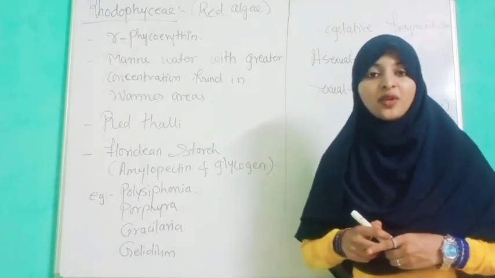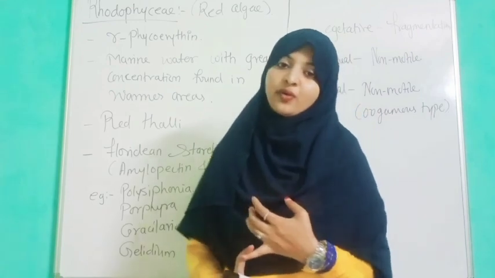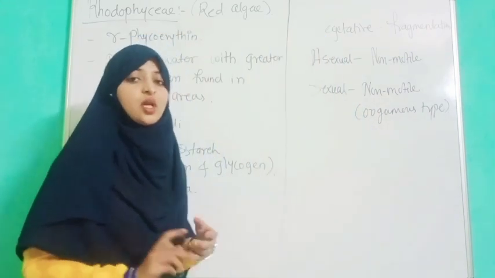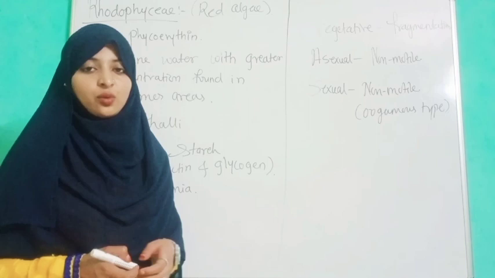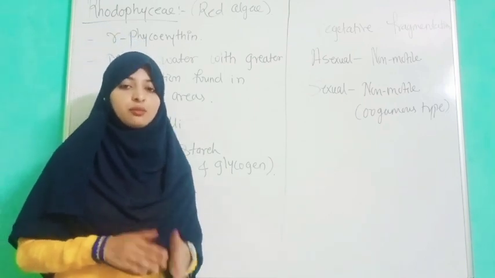In this manner we have discussed all three types of algae: Chlorophyceae, Phaeophyceae and Rhodophyceae. In our next lecture we are going to discuss the bryophytes, in the plant kingdom.